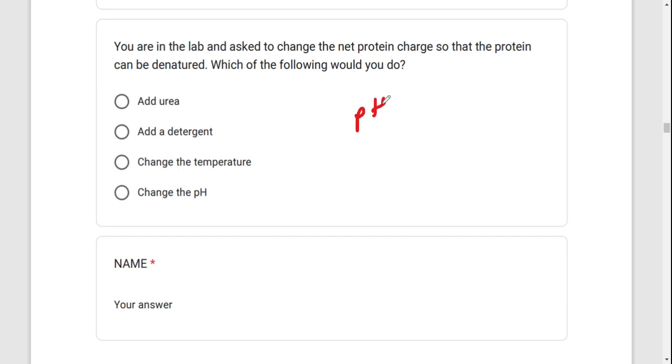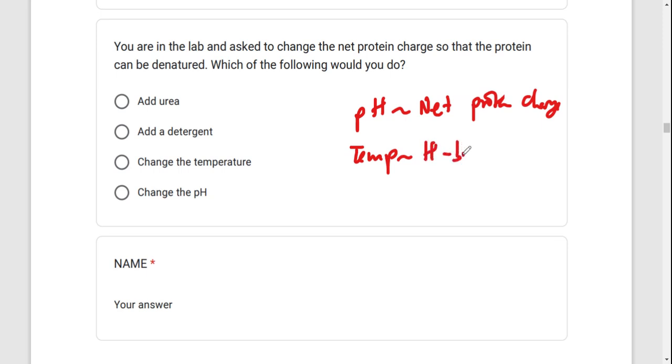You can alter the pH. Now, if you alter the pH, how does pH denature the protein? It denatures the protein by altering the net protein charge. That is how pH will be able to destroy a protein. And then temperature can also destroy or denature a protein. How does it do that?